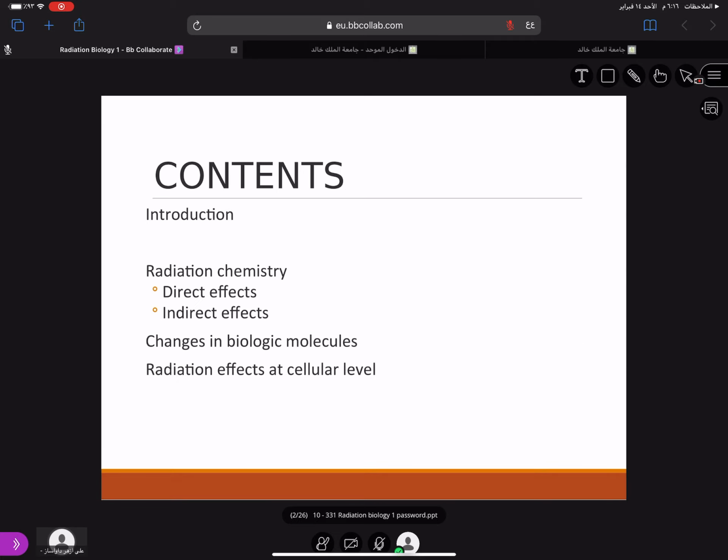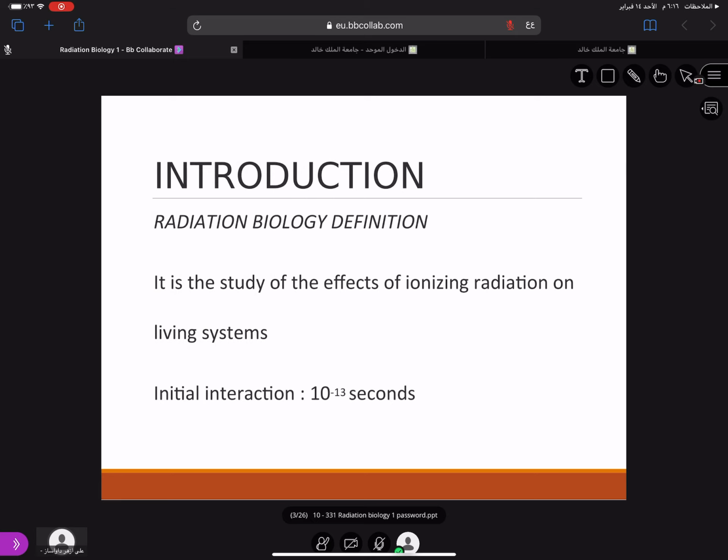I will discuss a little bit about the radiation chemistry, the direct and the indirect effects. What is the meaning of direct and indirect effects? What happens in the biological molecules, the changes that take place at the biological molecules and at the cellular level. So this is what we'll be discussing. To start with, the definition of radiation biology: it is the study of the effects of ionizing radiation on living systems. Here, ionizing radiation, I'm talking about the X-rays. There are other ionizing radiations also, but since we are dealing with radiology and related to X-rays, I'm talking about ionizing radiation as X-rays.